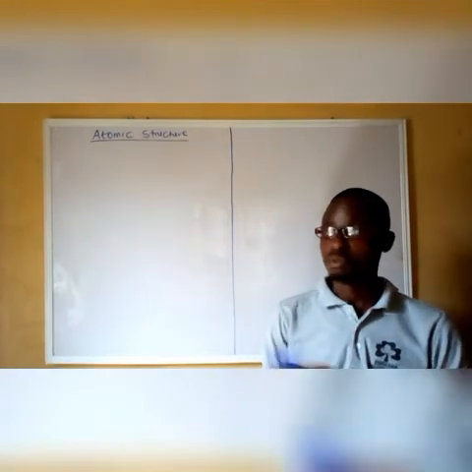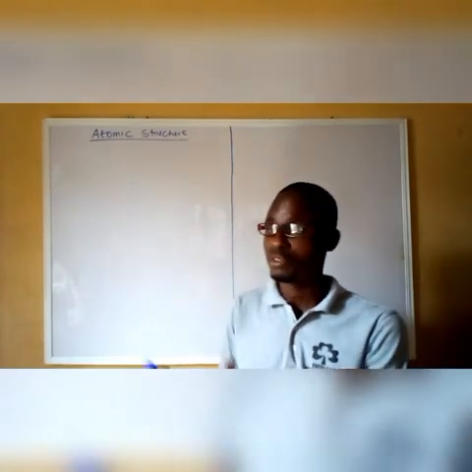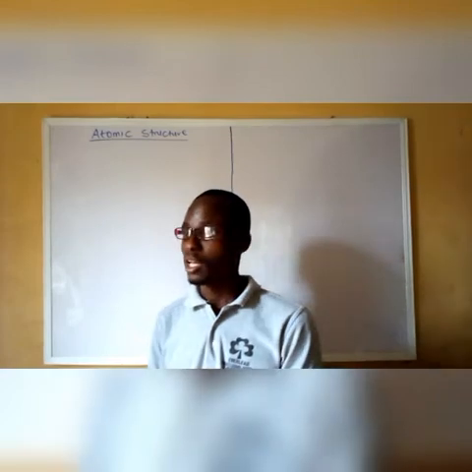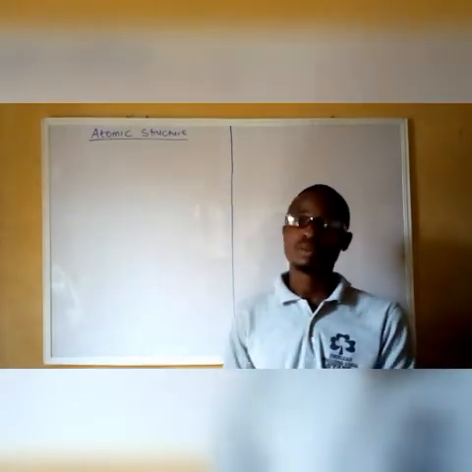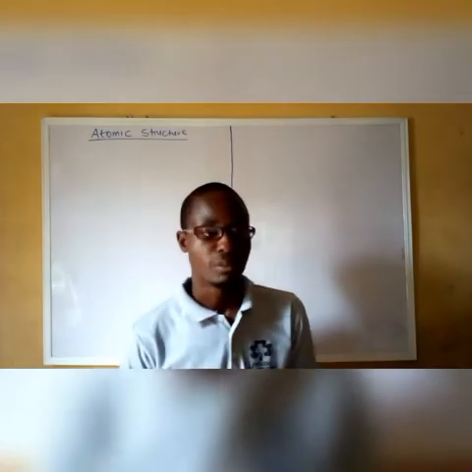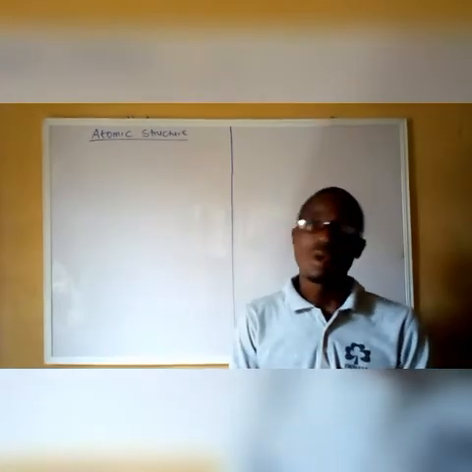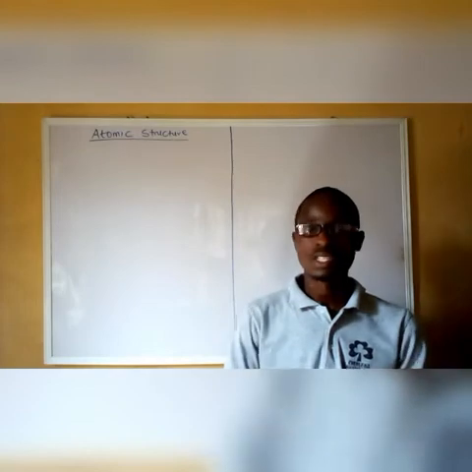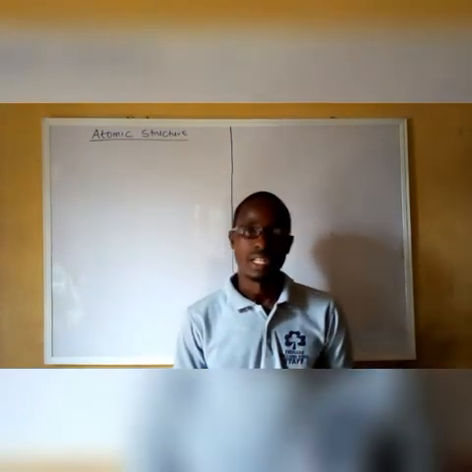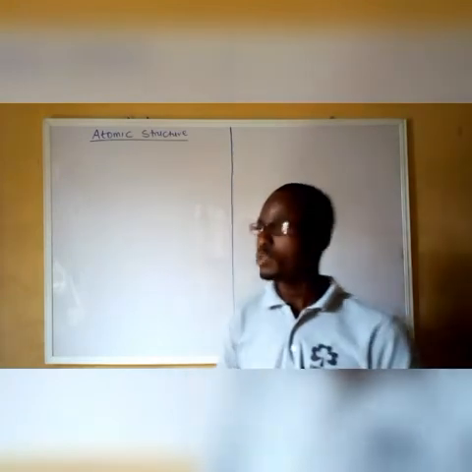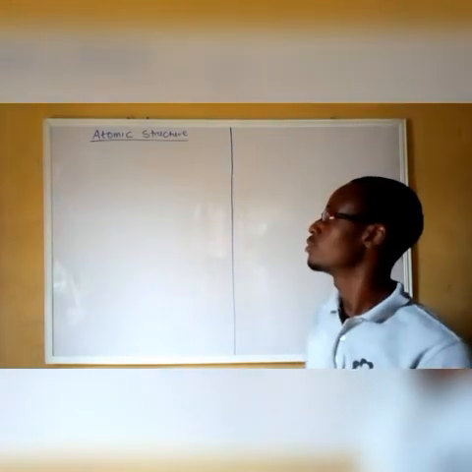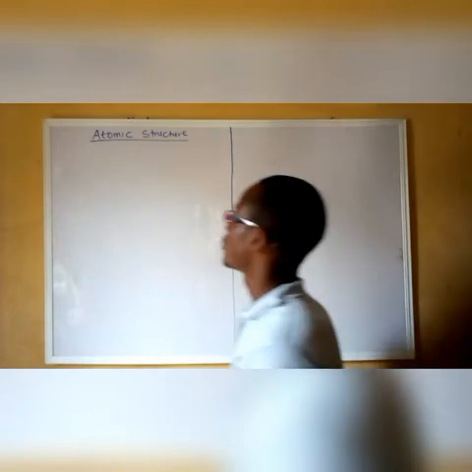In the days of Dalton, we believed the atom was the one responsible for the reaction taking place. But anyway, it has been clarified that the atom is only part of the reaction. The major reason why the reaction takes place is the electron around the nucleus of an atom. So let's quickly look at the structure of an atom in the form of a diagram, then we'll begin to talk more about it.